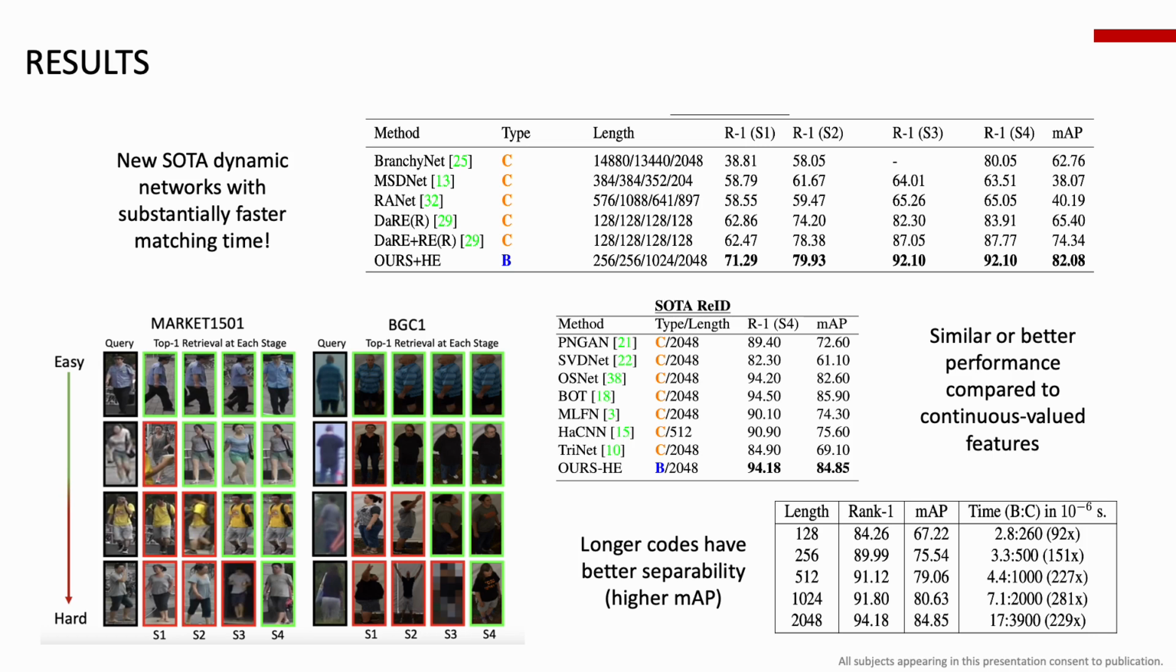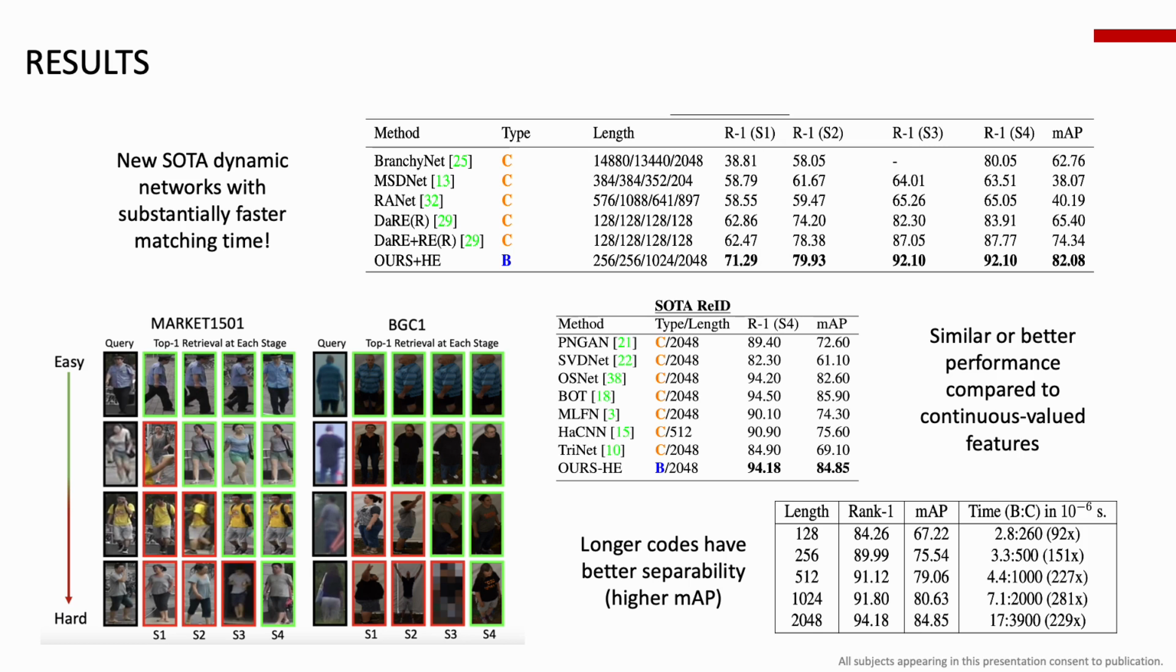We test on 3 different datasets, Market 1501, BGC1, and MSMT17. Here we can see some results on the Market dataset where we set a new state-of-the-art dynamic network performance using binary features instead of continuous valued features, denoted by B and C here. The method also achieves better or similar performance using binary features compared with state-of-the-art ReID techniques that use continuous valued features. The bottom table shows the matching time to compare two binary features at different code lengths, and we notice that longer codes have better separability as seen in the mean average precision scores.